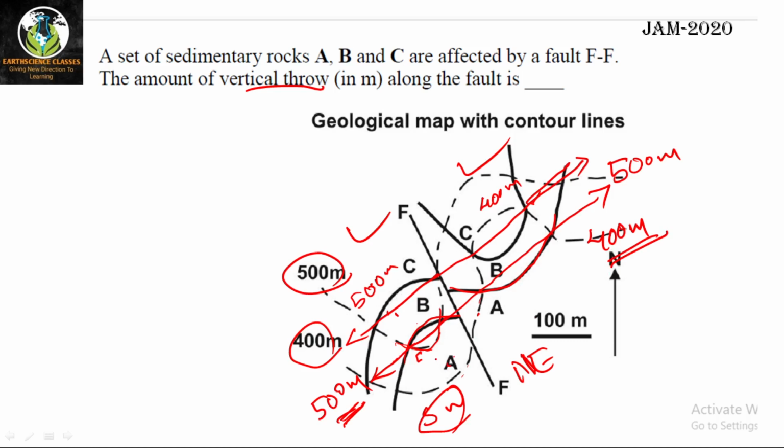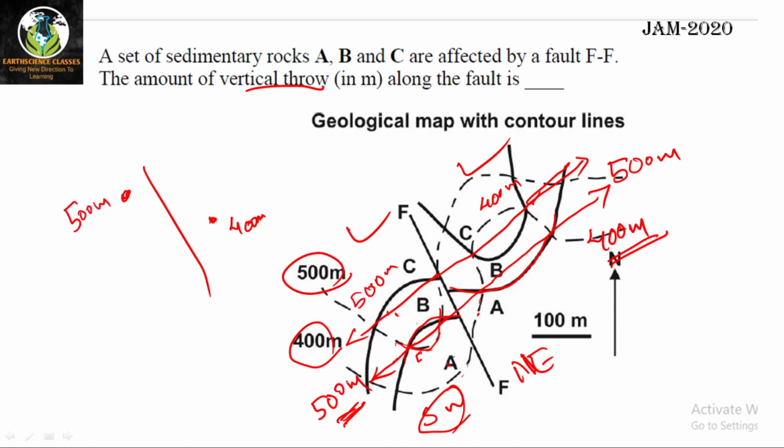That means there is a drop in elevation. Same contact here, this is the fault plane, and same contact here. Here you have 400 meter elevation and here you have 500 meter elevation.